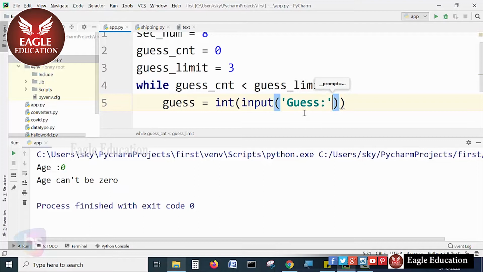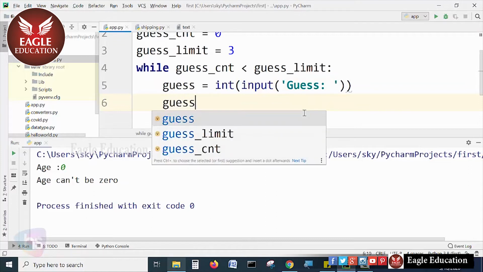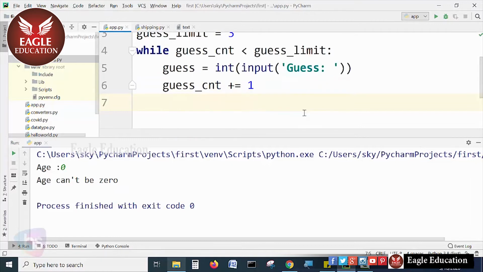Guess is what the user inputs here. And guess_count should be incremented on every guess the user enters that does not match the secret number, hence we can increment the guess count and repeat the same.